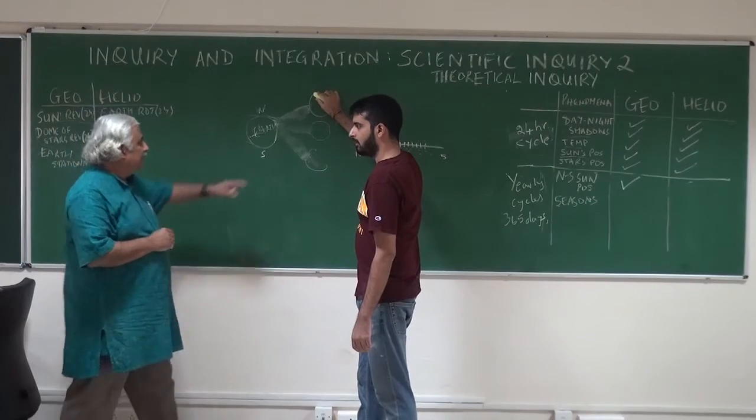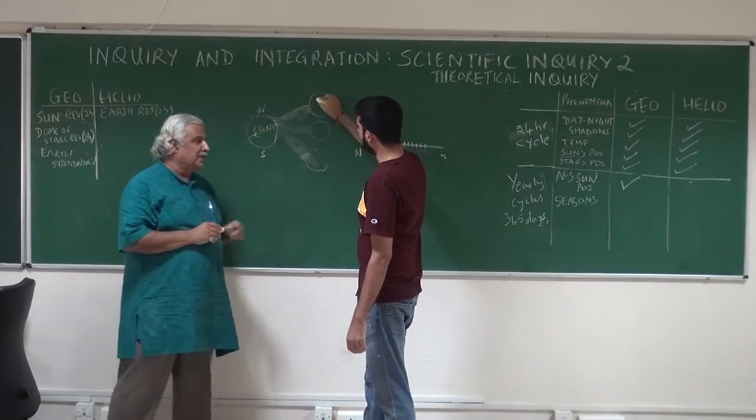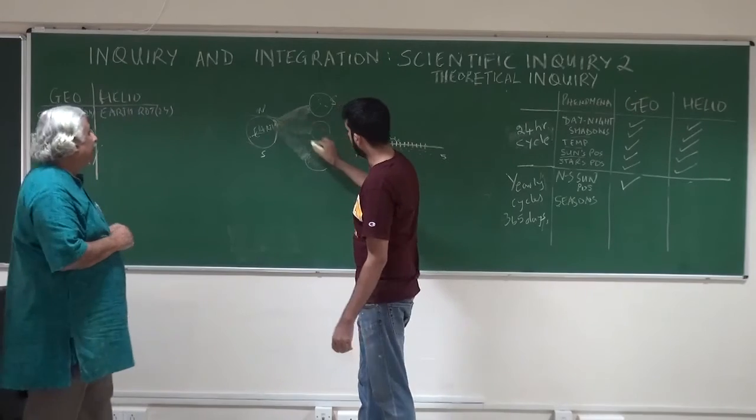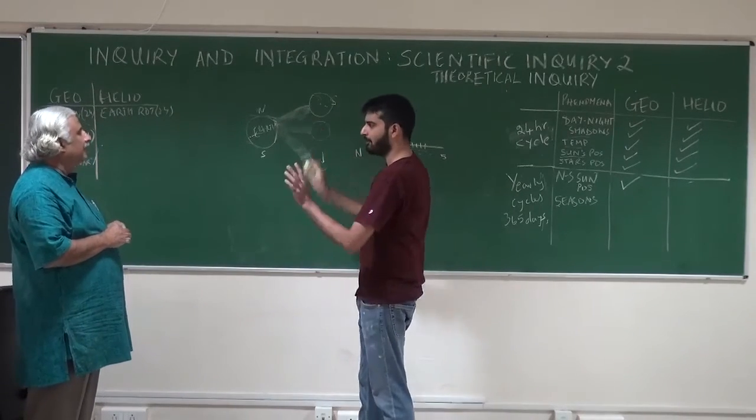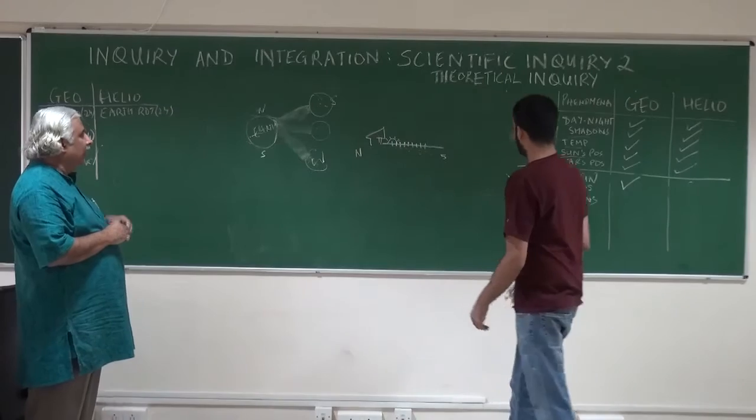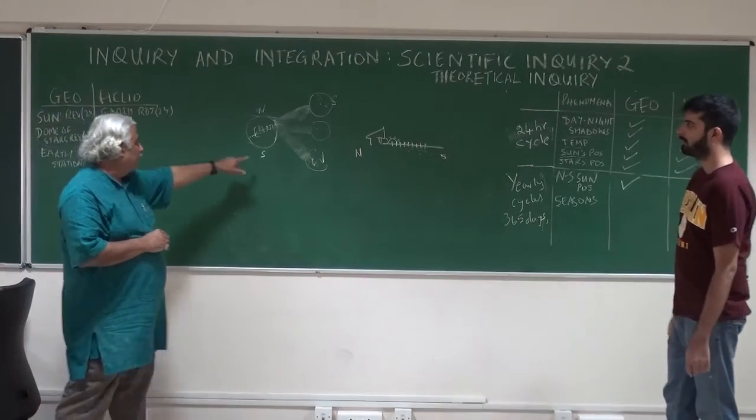So this oscillation will also give you summer and winter. This is summer for this person, and this is winter for this person, and this is something in between. And it'll be the reverse case for the people who are in the southern hemisphere.